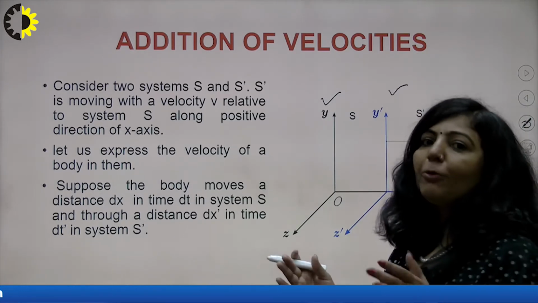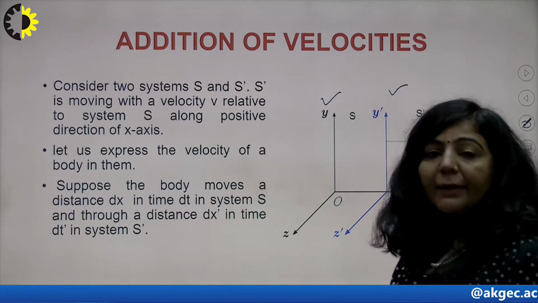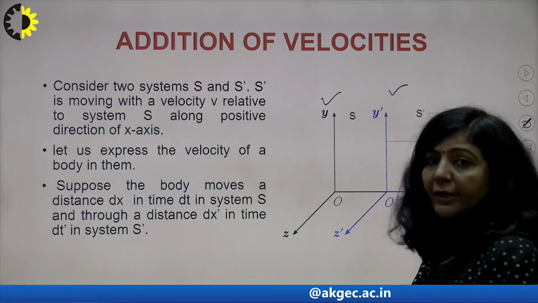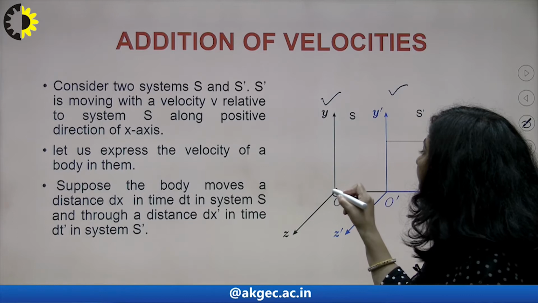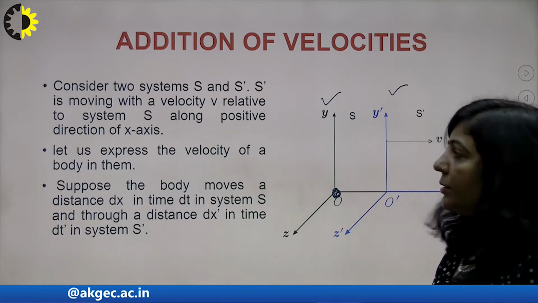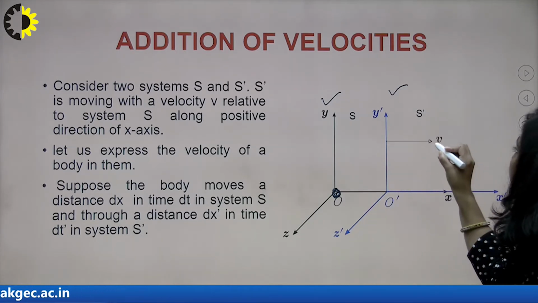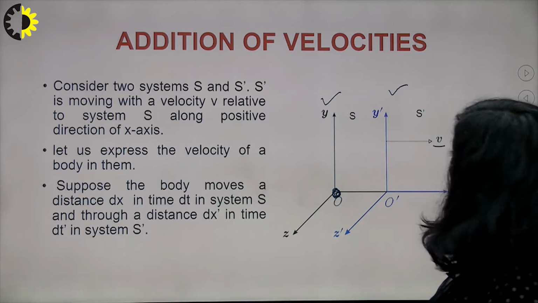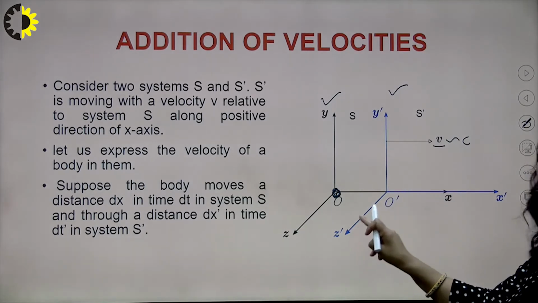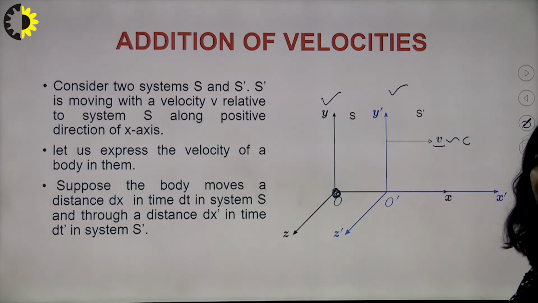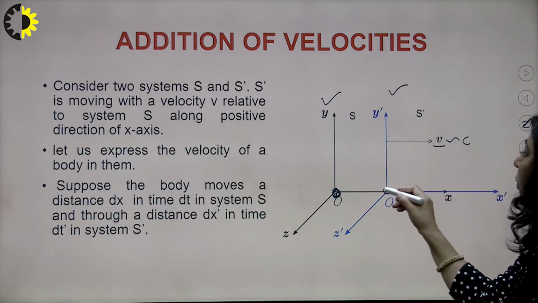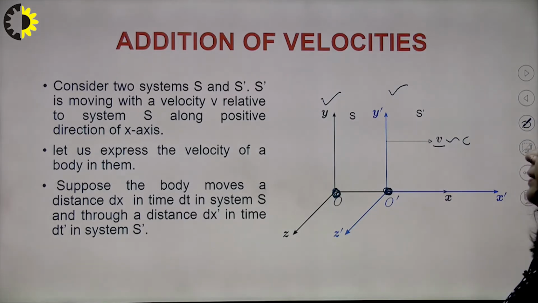I hope it is clear up to now that whenever we describe relativistic mechanics, we take a rest frame. So S is the frame which is at rest, and an observer is sitting in frame S at this particular position O. Now there is another frame S dash, the second frame, and it is moving with a constant velocity V, which is comparable to C, along the positive direction of the x-axis. This axis is x or x dash, and there is one more observer O dash sitting in frame S dash.